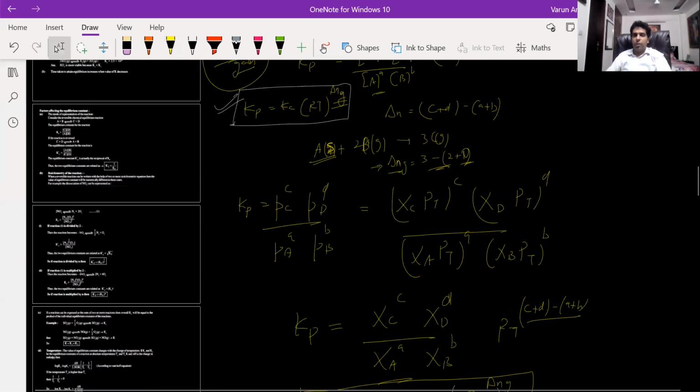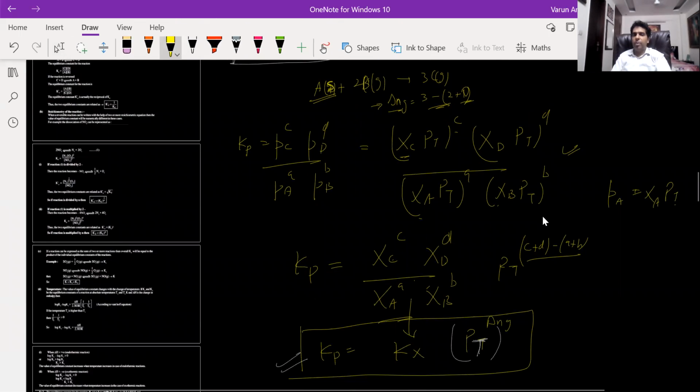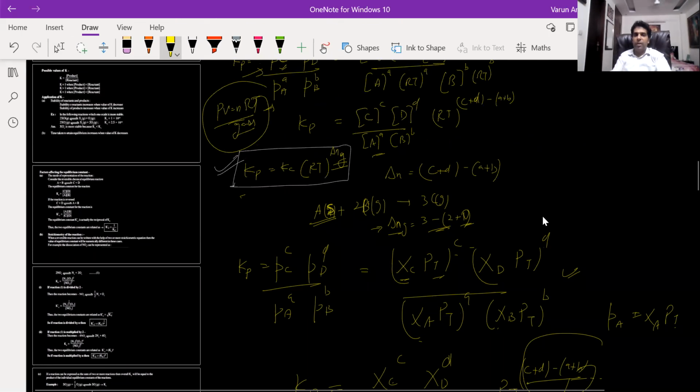So till here it's clear. So partial pressure of A will be mole fraction of A into total pressure. This formula I'm using. So this will be Xc, Xd, Xa, Xb raised to power this. So this will be nothing but your Kx, the equilibrium constant in terms of mole fraction. And this is your Kp, and this will be Pt raised to power (c + d) minus (a + b). So this is your delta n. So Kp is equal to Kx Pt raised to power delta n. So this is the relation between Kp and Kx, and this is the relation between Kp and Kc. Okay, sir. Thank you.